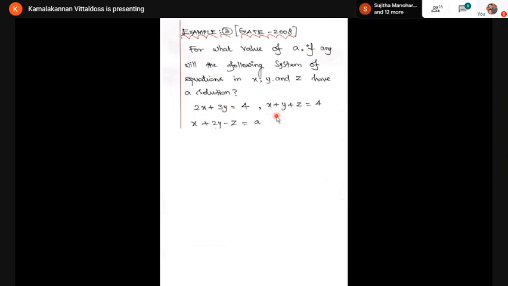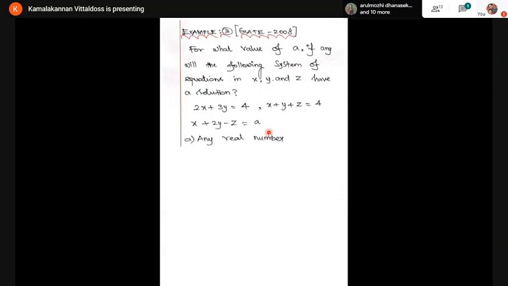The given system has 3 equations with 3 variables. But look, there is a constant, an unknown, here. A is an unknown. The question is, for what values of A does the system of equations have a solution? It may be a unique solution or infinite solutions, but for what particular values of A does the system have a solution?